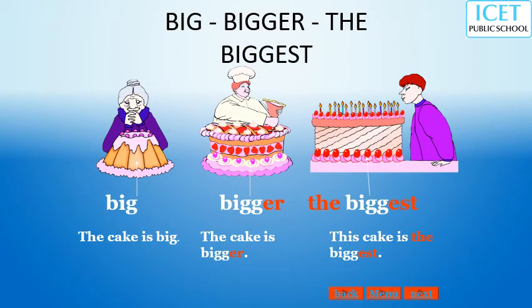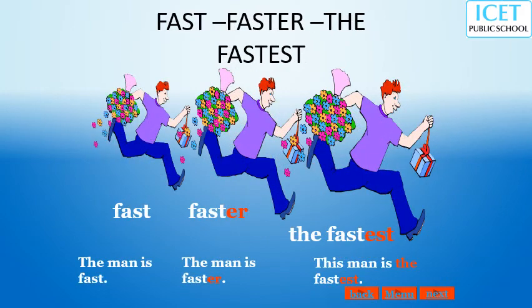Here are examples: big, bigger, the biggest. Just like teaching KG students, I am making it very clear. At least this picture may stay in your mind sometimes, so you can remember the degrees of comparison.